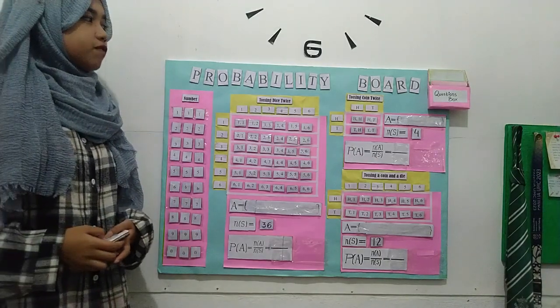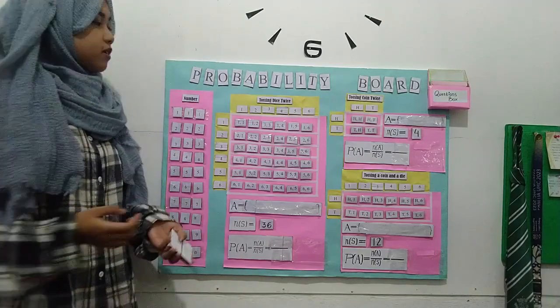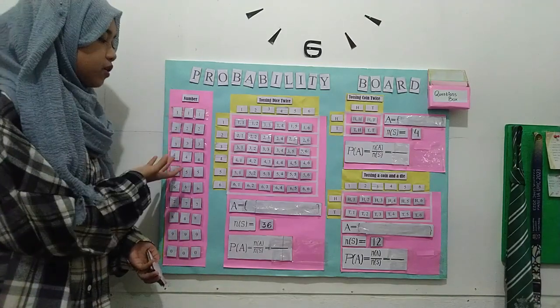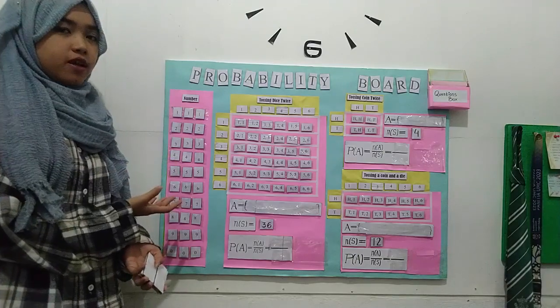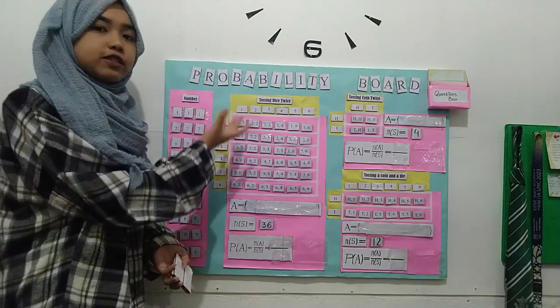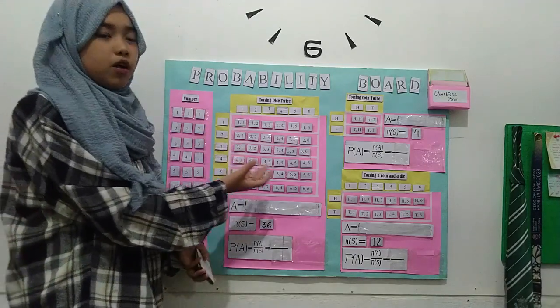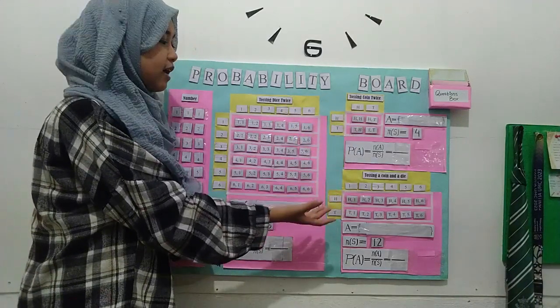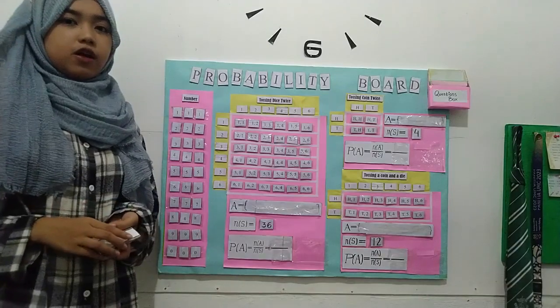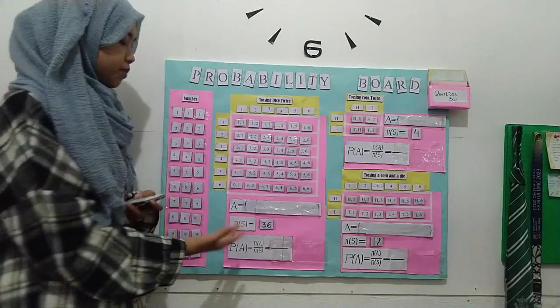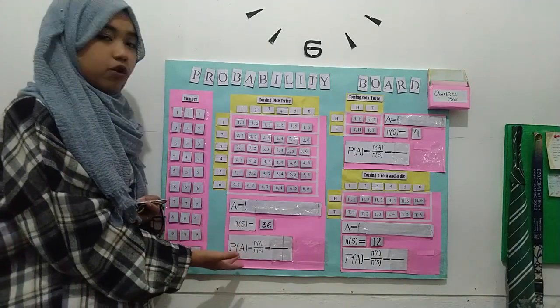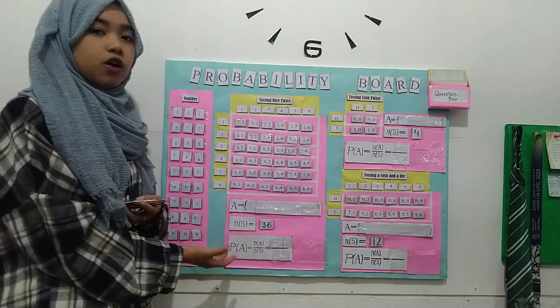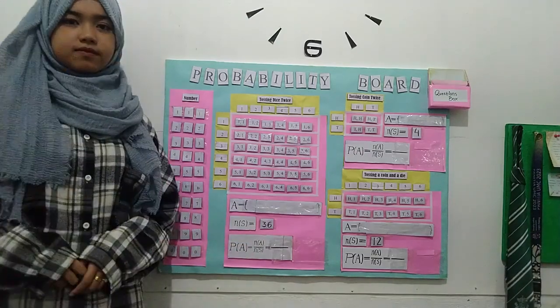The components of Probability Board are the numbers that will be put in the answer, the table of tossing a die twice, the table of tossing a coin twice, and the table of tossing a coin and a die. And the formula of probability is the probability of A is equal to the number of A over the number of sample space.